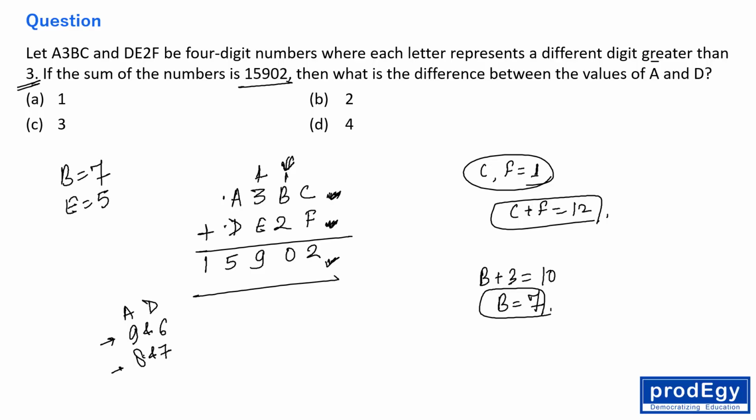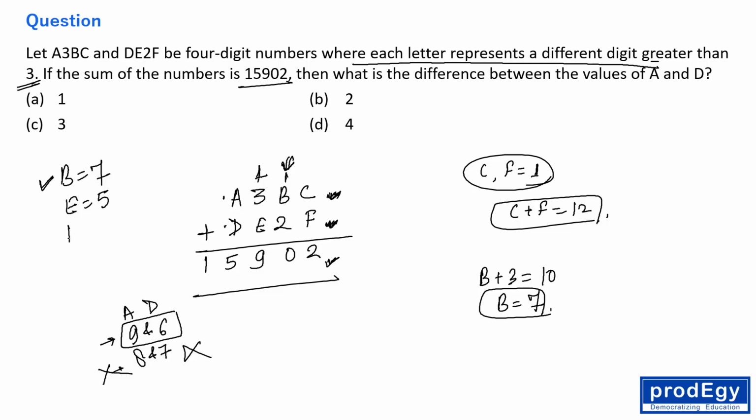Okay. So B is already coming as 7. Right everybody? B is 7. So D can't be 7 because all the digits are distinct. Question is already saying, right? The question is saying where each letter represents a different digit, right? So obviously this combination is not possible. So A and D has to be 9 and 6 only, right?